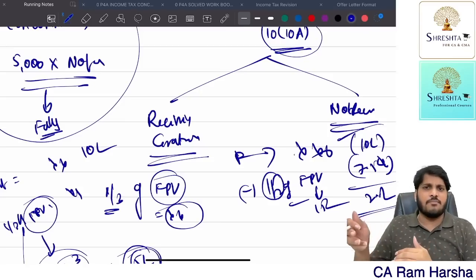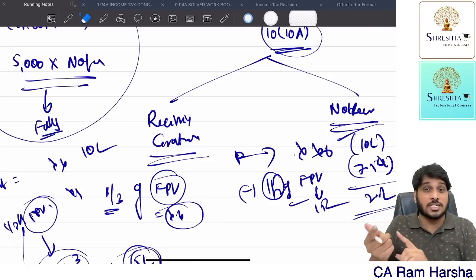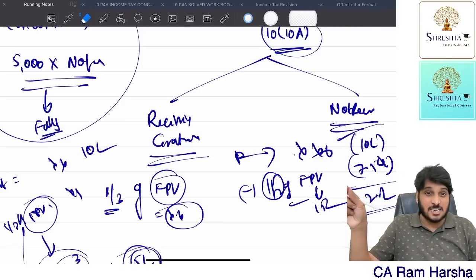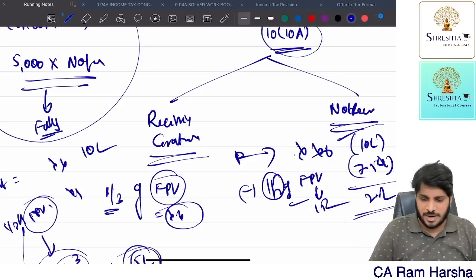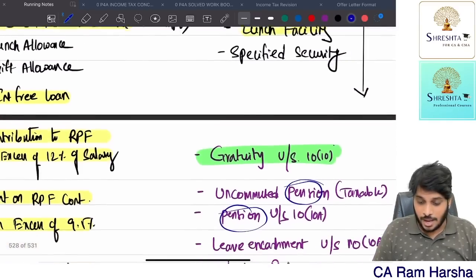The taxable amount you get. Same way, half of full pension value: if the employee is not receiving gratuity, then from the total pension received as lump sum, minus half of full pension value is exempt. That's it. So this is related to pension. I hope you are clear now.